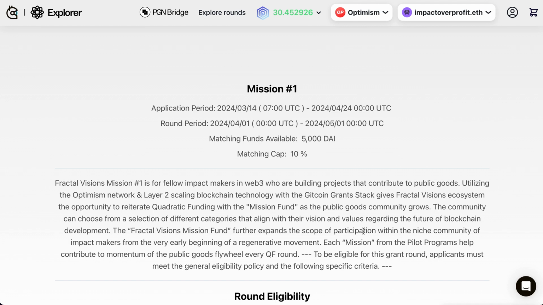And we'll go ahead and reiterate this Mission 1 into Mission 2 and Mission 3 and so on in the future. So we are really happy to launch our pilot program on Optimism and introduce a lot of new builders to the superchain. Get ready for an amazing round, an amazing month.